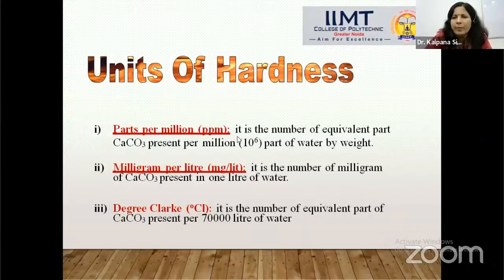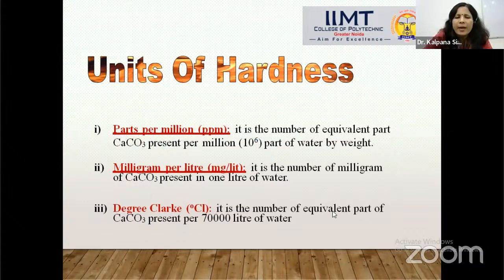Like parts per million. What do you mean by parts per million? As the name means, 1 part calcium carbonate equivalent hardness present in 1 million part of water. Milligram per liter, students, as you know, milligram means 1 milligram calcium carbonate dissolved in 1 liter of water. So if 1 milligram calcium carbonate hardness is present in 1 liter of water, this kind of hardness is called 1 milligram per liter. Degree Clark, this degree Clark is mainly used in European countries.